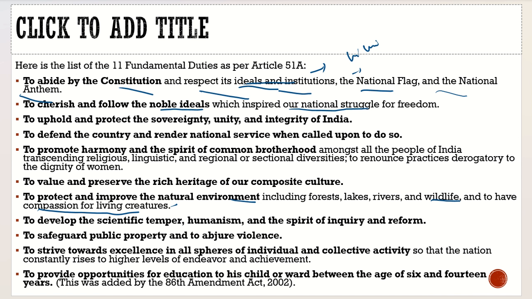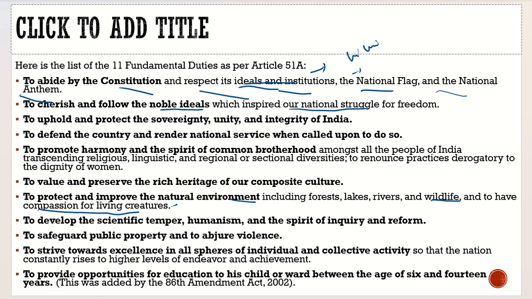That even those ideas which are given to us as the fundamental duties are the least important. But what should have been given, like everybody should pay taxes on time, those should have been the fundamental duties. That you should vote when there is an election, it should have been a fundamental duty. Family planning should have been a fundamental duty, rather than these things which are given there. It is an argument. Let's understand this argument, whatever your sentiments are towards it, but this is the real argument which people are raising here.